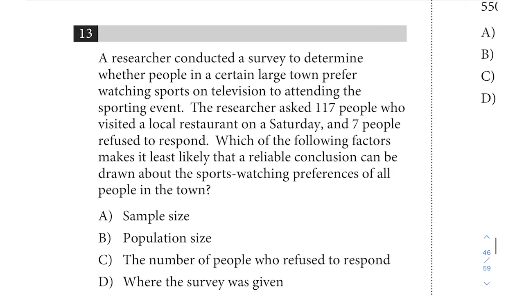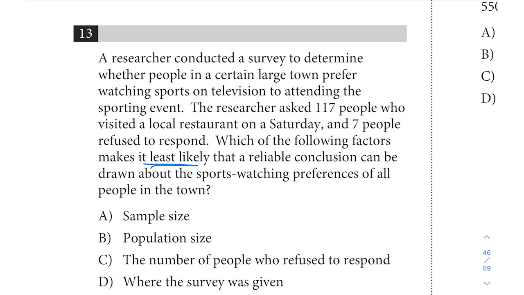All right, let's dive into question 13. And again, this one is going to be one of those questions where we have to understand something conceptually a little bit more than anything calculation based. So this is really a concept question. It says a researcher conducted a survey to determine whether people in a certain large town prefer watching sports on television to attending the sporting event. The researcher asked 117 people who visited a local restaurant on a Saturday, and 7 people refused to respond. Which of the following factors makes it least likely that a reliable conclusion can be drawn about the sports watching preferences of all people in the town?